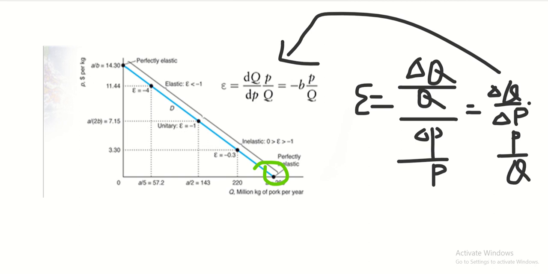It's 280 here, and the price is 0, which will give us 0 for this point. So as you can see, that mathematical relationship also justifies whether it is perfectly elastic or perfectly inelastic at a point, and why elasticity changes along a straight-line demand curve.